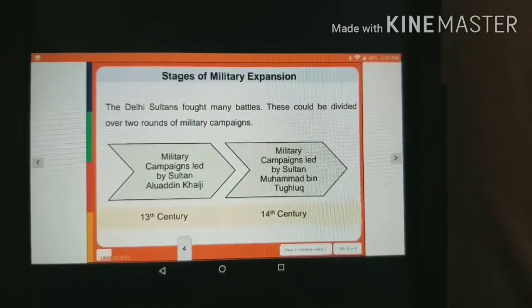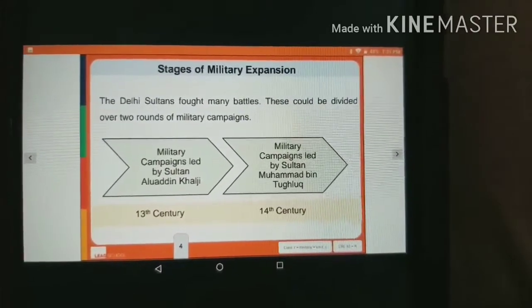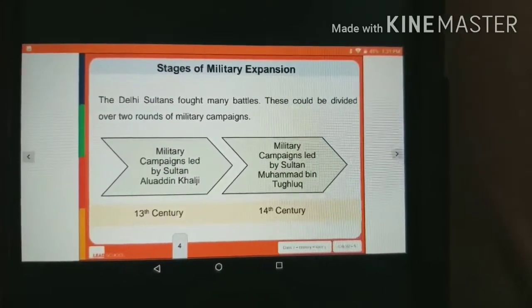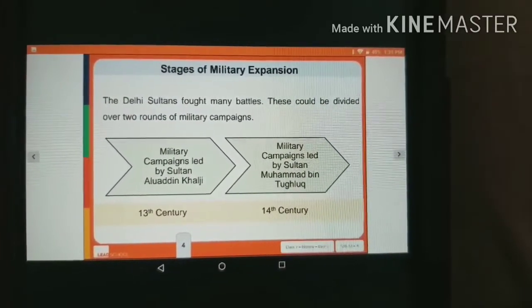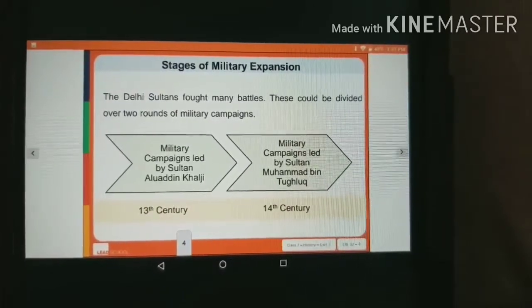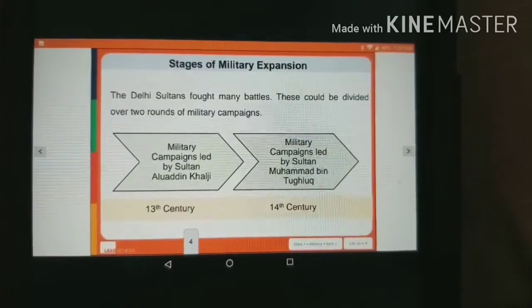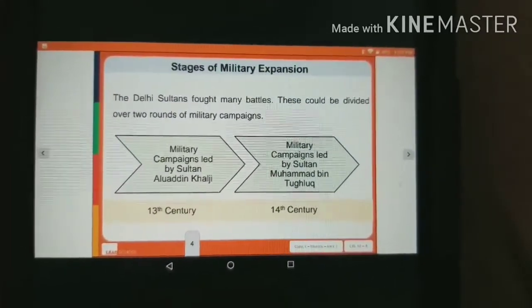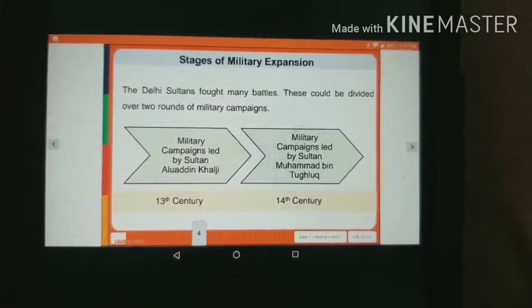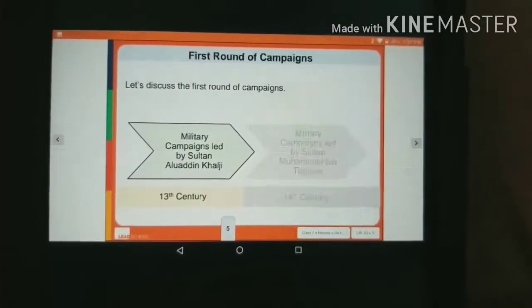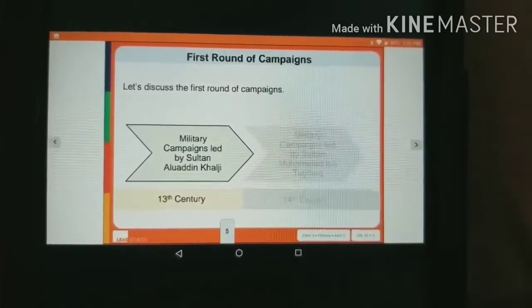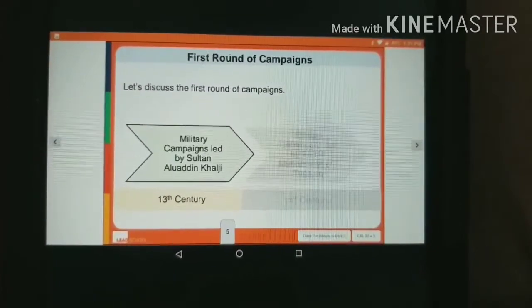Now, before that, let us divide the Delhi Sultanate into two stages: the military campaigns led by Sultan Alauddin Khilji in the 13th century, and the military campaigns led by Sultan Muhammad bin Tughlaq in the 14th century. Let us first discuss the round of campaigns led by Sultan Alauddin Khilji.